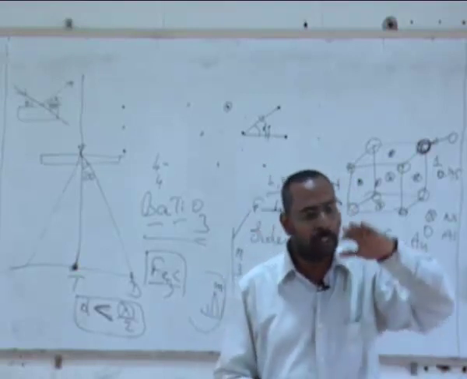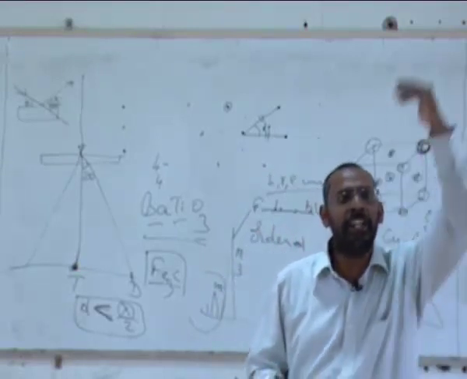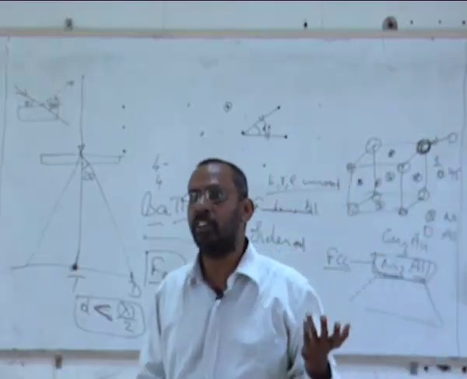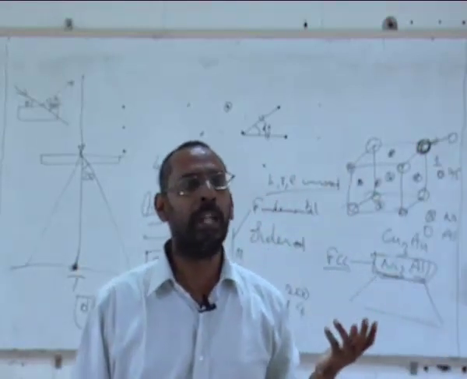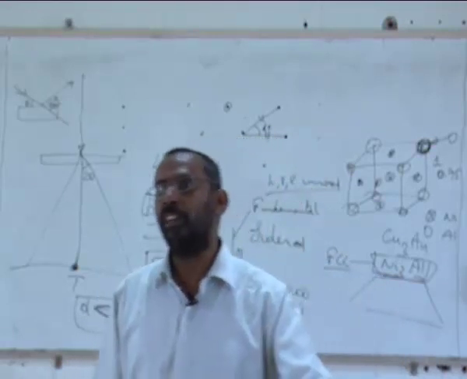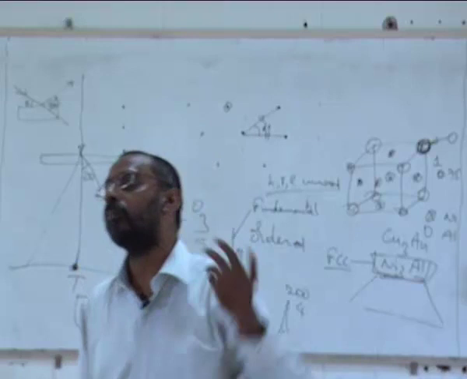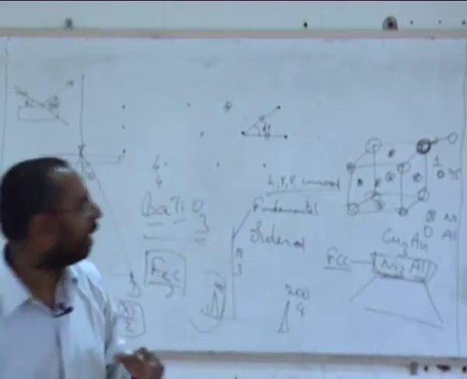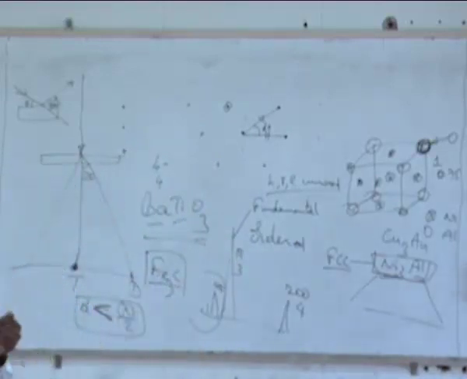There are also compounds which are ordered at lower temperature. The moment I heat it to beyond a particular temperature, it becomes disordered. Have you heard of copper, zinc, beta brass? Beta brass is ordered at low temperatures, and when I heat it to higher temperature, it becomes disordered. And this kind of ordered disordered transitions can take place.